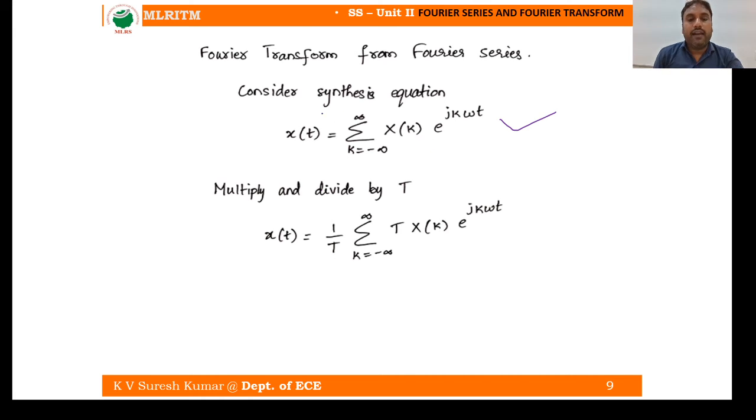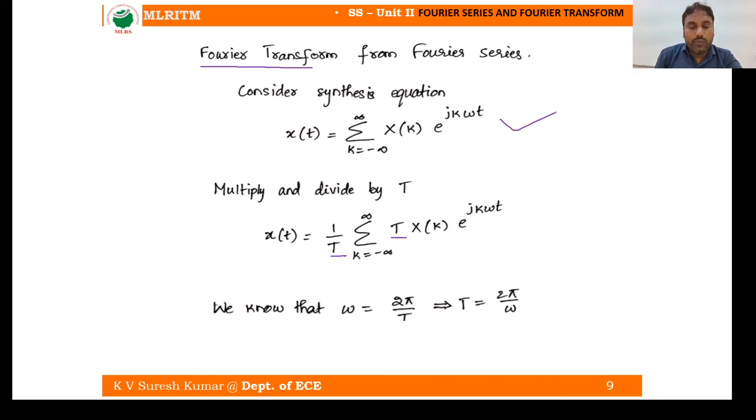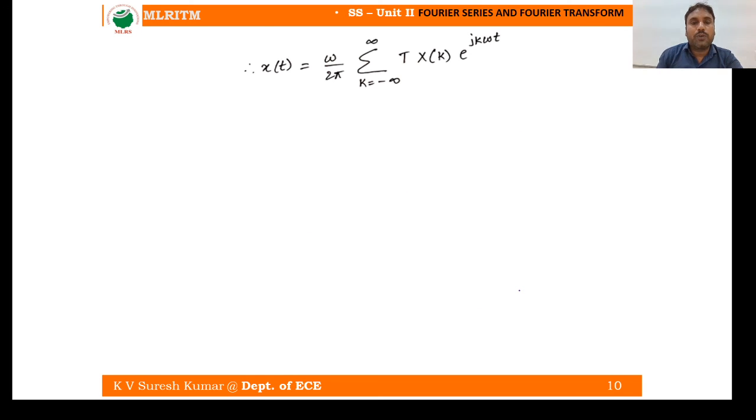Now multiply and divide by T. What is our aim? Our aim is to get the Fourier transform. So T is multiplied and 1 by T is divided. Now we know omega naught is equal to 2 pi by T, so T is equal to 2 pi by omega naught. Now substitute the T value. I have not substituted here, leave it as it is. And here 1 by 2 pi and omega naught I am writing here.